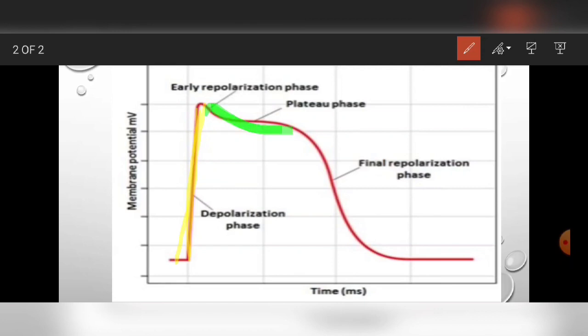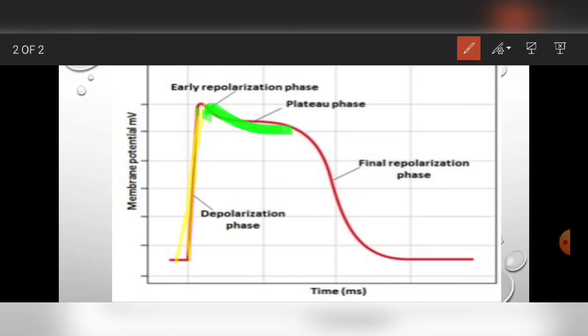This is the point of the plateau formation. During this, no repolarization occurs, but there is a delay. This phase is called the plateau phase.